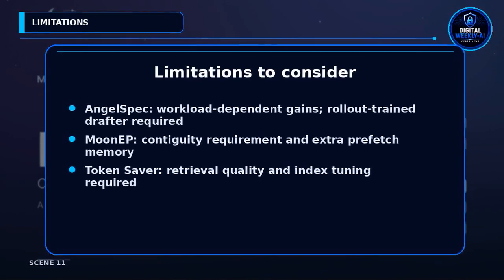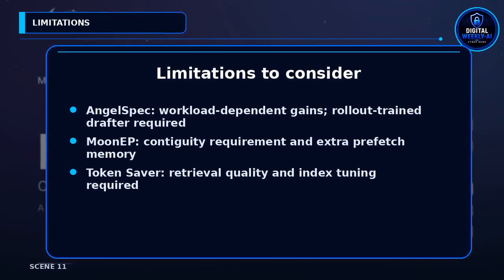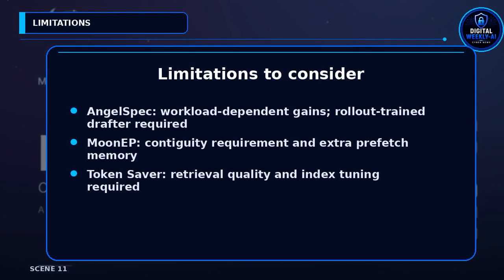Limitations exist. AngelSpec's gains depend on workload entropy and require rollout-trained drafters. DFly used added code and math prompts and removed overlaps with evaluation. MoonEP requires contiguous expert weight layouts and tuning of the prefetch parameter B. Token Saver's savings depend on retrieval quality and indexing. Authors used CL100K-base as a proxy and node embedding fallbacks. The projects do not claim turnkey production installs.